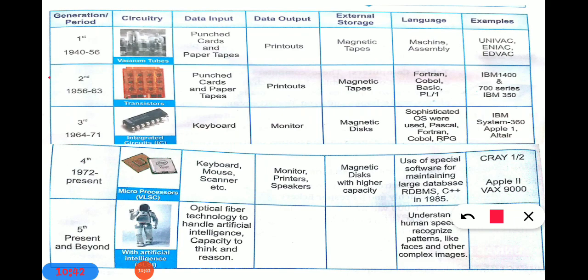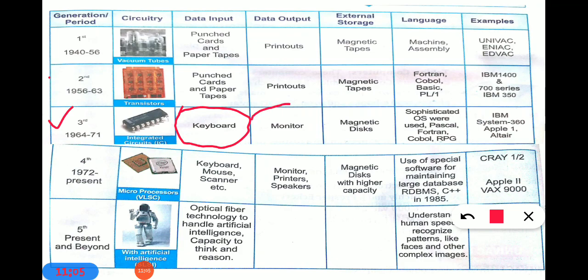Now the third generation computer. The third generation computer period was 1964 to 71. In this computer, integrated circuits, meaning IC, were used as circuitry, and in the third generation computer the keyboard was invented, and you give input by the keyboard.